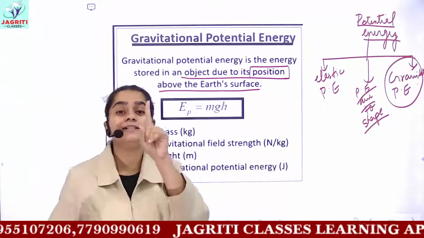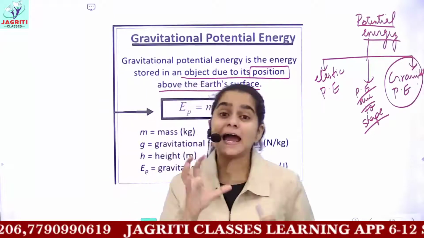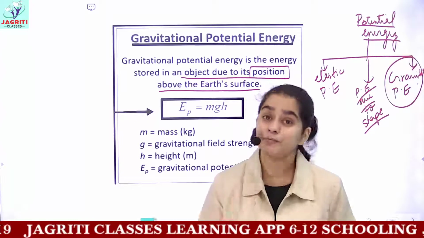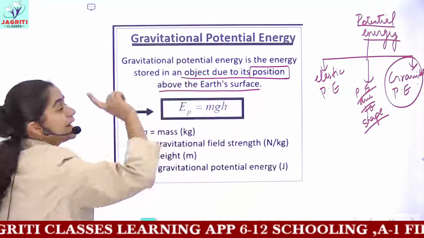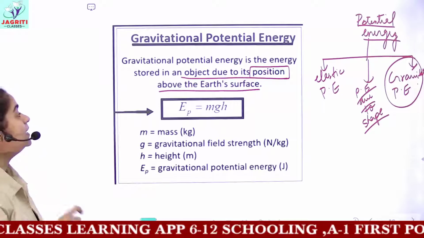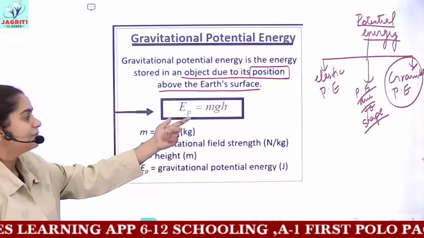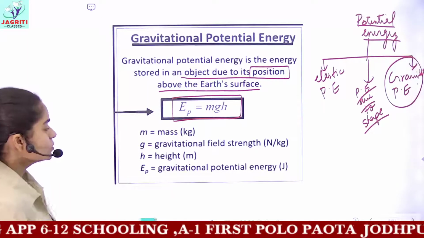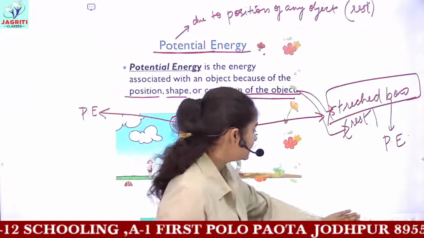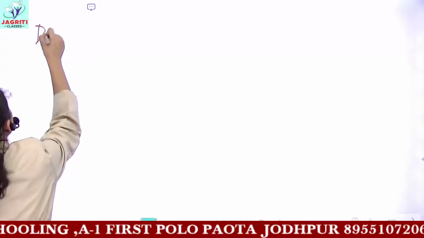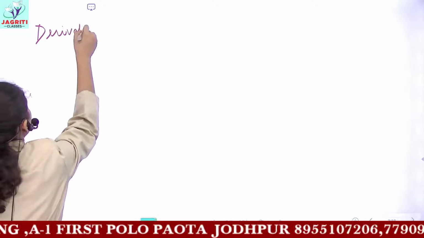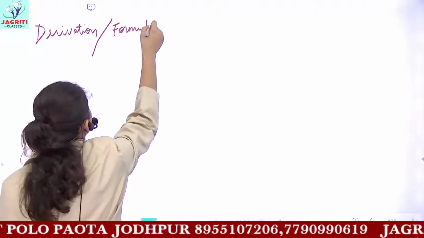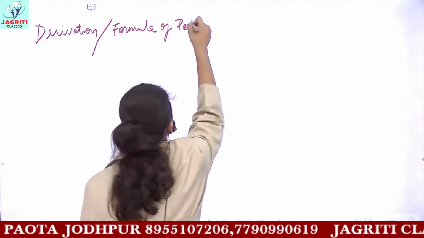Because of the influence of gravity on that object, it possesses a certain amount of potential energy, which is termed gravitational potential energy. And the formula for gravitational potential energy is mgh. Before this, we will be discussing the general formula, or we can write the derivation of potential energy.